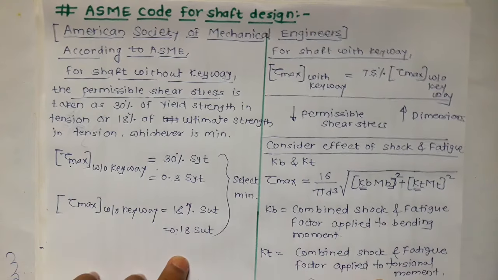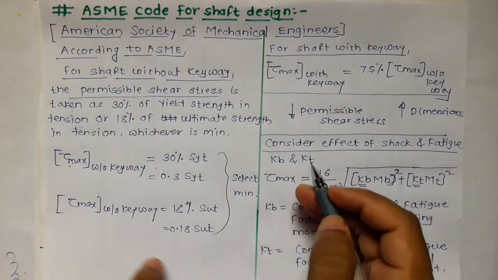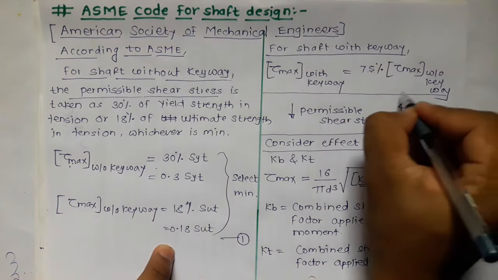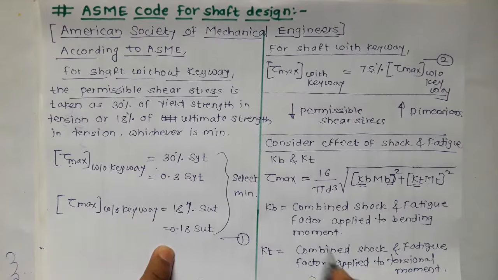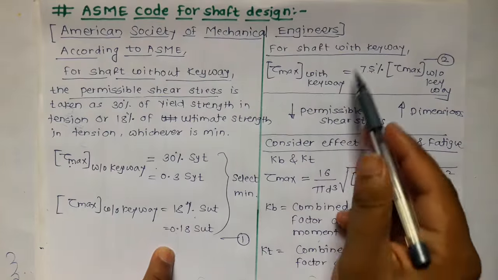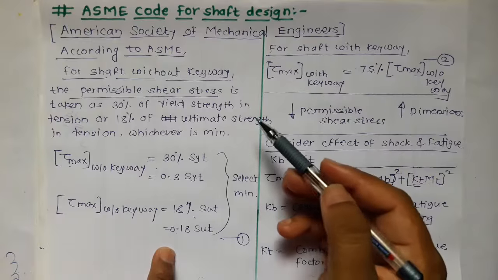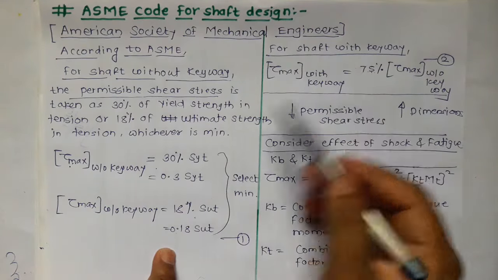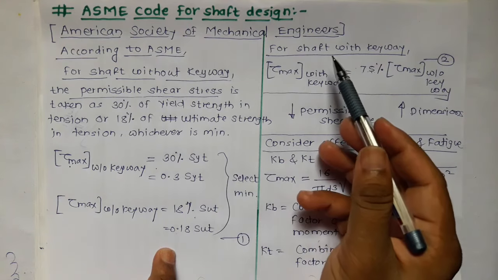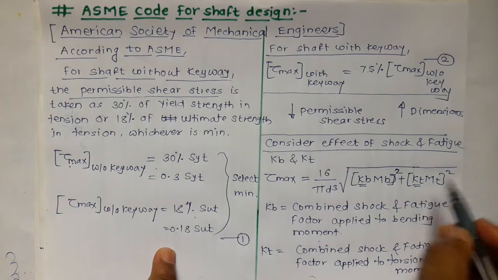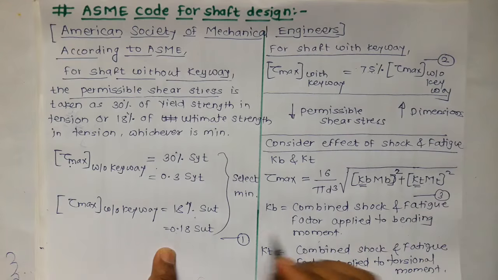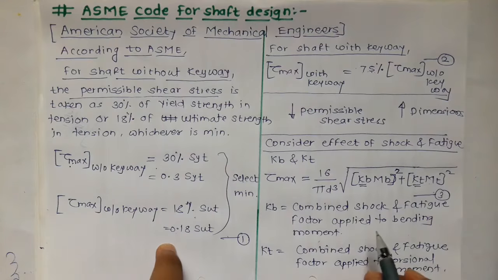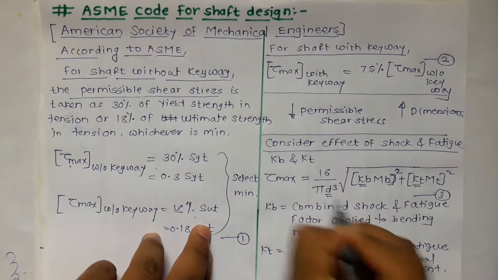So we can design the shaft with equation number 1 or equation number 2, and equation number 3. Out of equation 1 and 2 we have to use only one, because either the shaft will be given without keyway or with keyway. So either equation 1 or 2 we have to use, and equation 3 we have to use compulsorily. With the help of equation 1 or 2 and 3 we can design the shaft, that is, find out the diameter of the shaft.